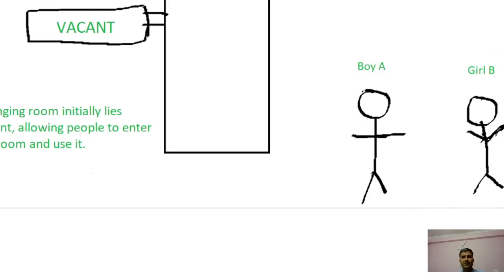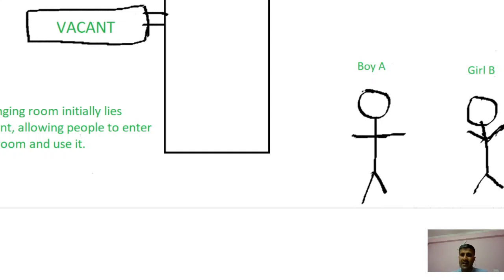Like, if we go shopping in a mall, there is a trial room. Initially the changing room lies vacant, allowing people to enter and use it.